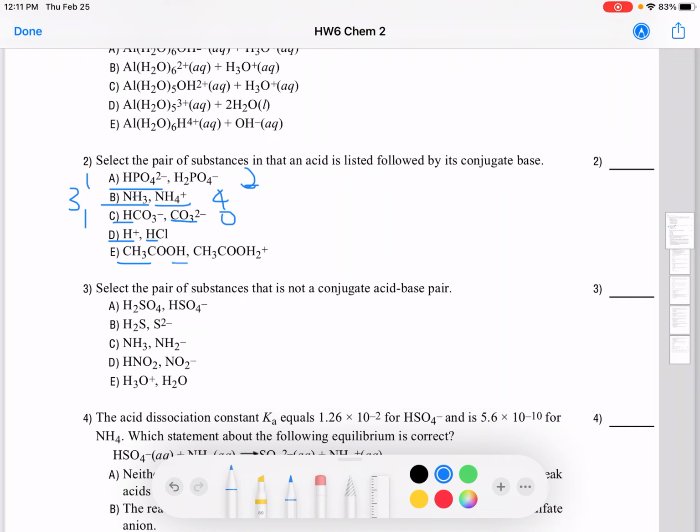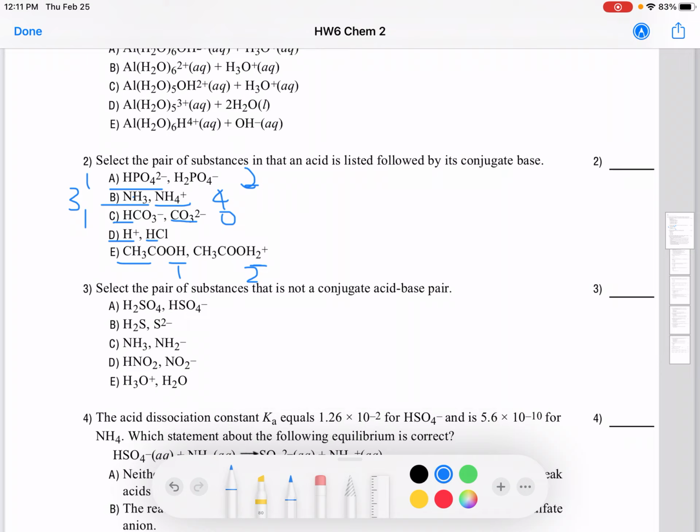Only this hydrogen next to the oxygen is the only one that could be considered an ionizable hydrogen. And then this one right here has taken another hydrogen. So the number of hydrogens had increased. Again, that cannot be considered a conjugate acid-base pair. Okay, so go with the one that has one more hydrogen to begin with than the product.